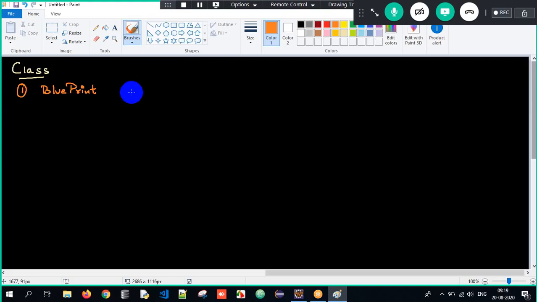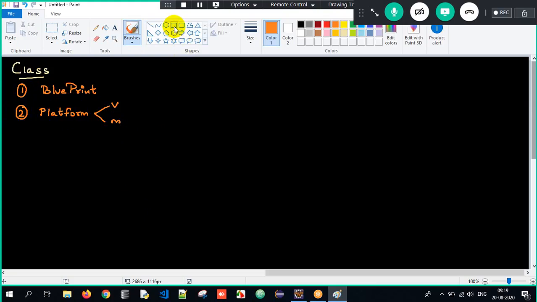Similarly over here, a class is going to indicate how the object is going to look like. It's a logical entity. Class is a logical entity. Clear? Or in other words, I can also say it's a platform. What is it? It's a platform to store variables and methods here.